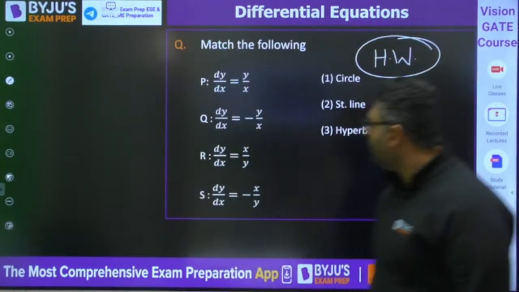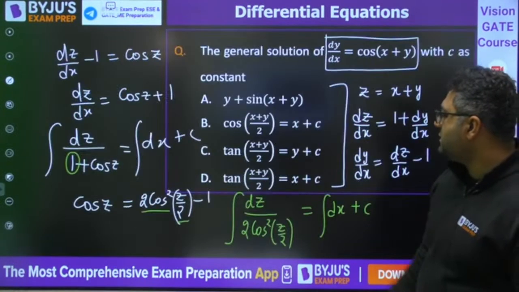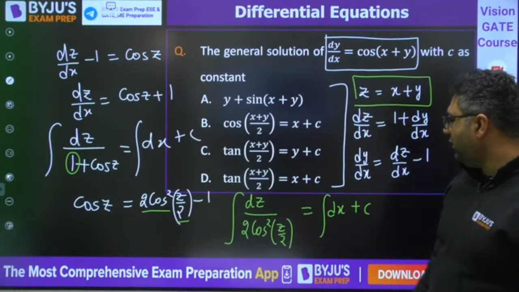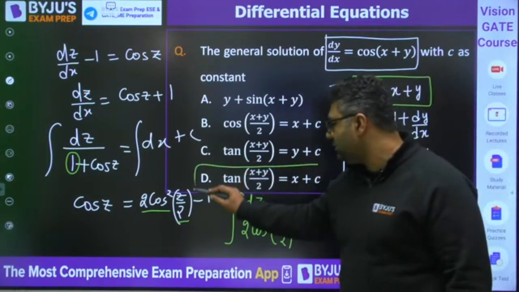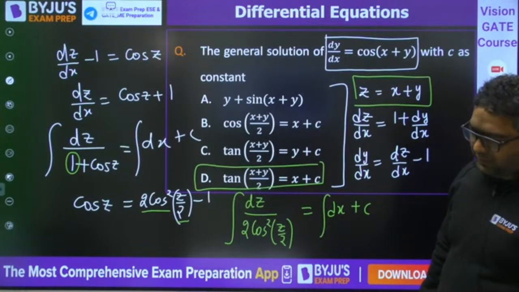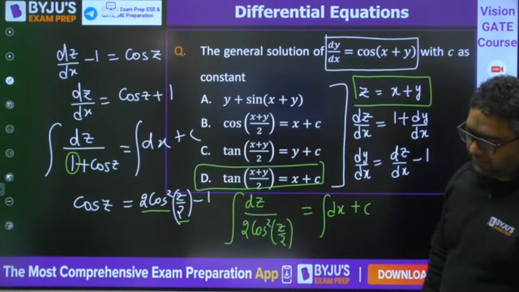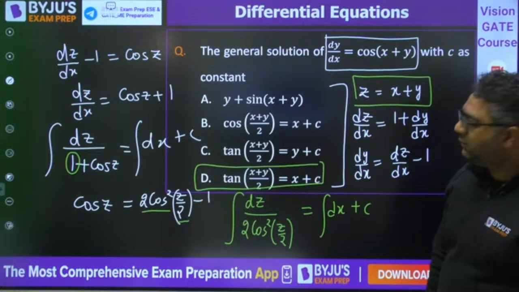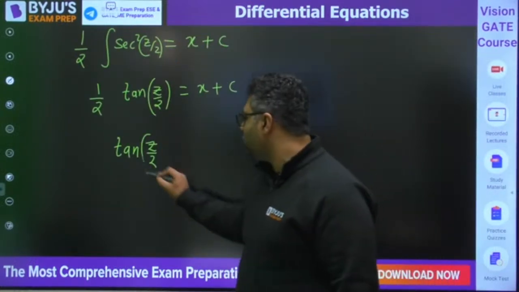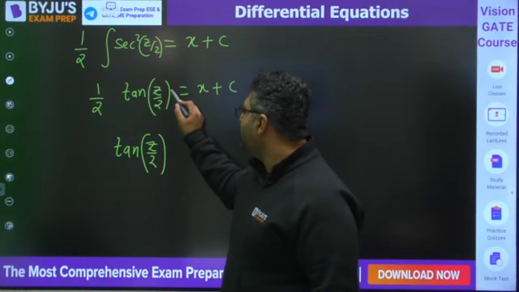What is z? So z is we have assumed as x plus y. So I feel you would be getting the answer to be this. Am I correct? Yes. Because when you would be going for the integration, it would be tangent z by 2 and into 2 also will come now for integration.